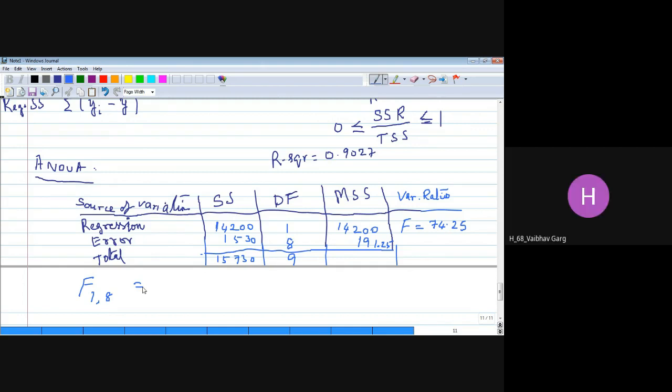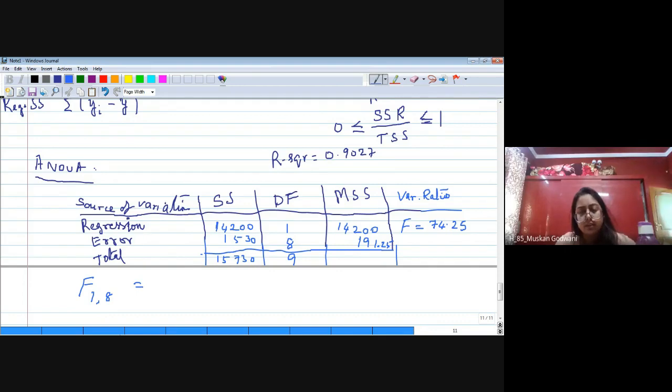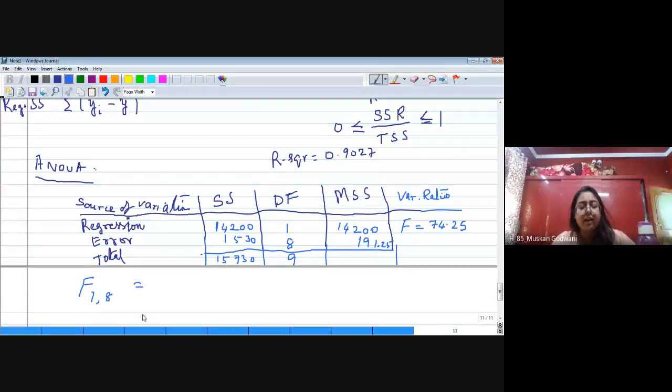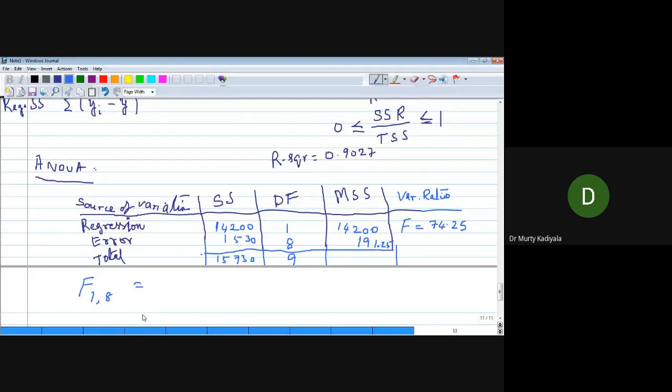Can you tell me what this value is? Sir, numerator and denominator degrees of freedom. F1 comma 8. What is the value for F1 comma 8? At what significance level? I want the value first. Later we can interpret the value.